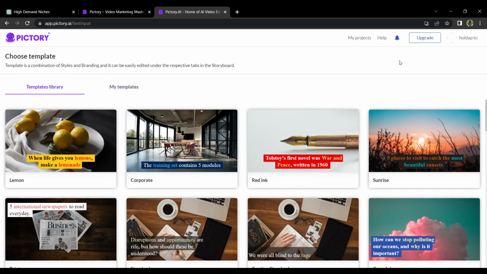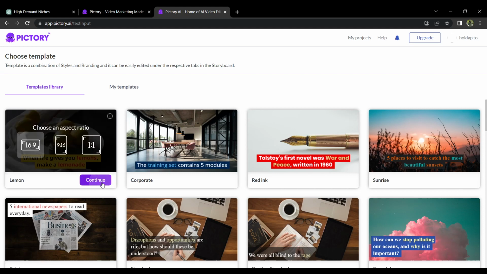Once here, you choose from several templates that are available. But I suggest you to choose the template that greatly aligns with your chosen niche. In my case, I'll choose this. So, what you want to do is to hover your cursor to your chosen template and then tap on Select.